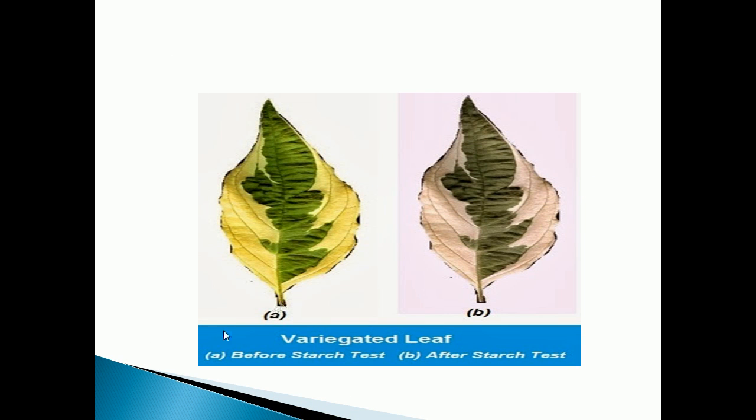Here you can see the picture of a variegated leaf. What is the meaning of variegated leaf? A leaf which is partially green and has another color also. In a croton leaf you can see it is brown with greenish parts. Only in the green part of the plant will the photosynthesis process take place, because of the presence of chlorophyll. Understood, children?